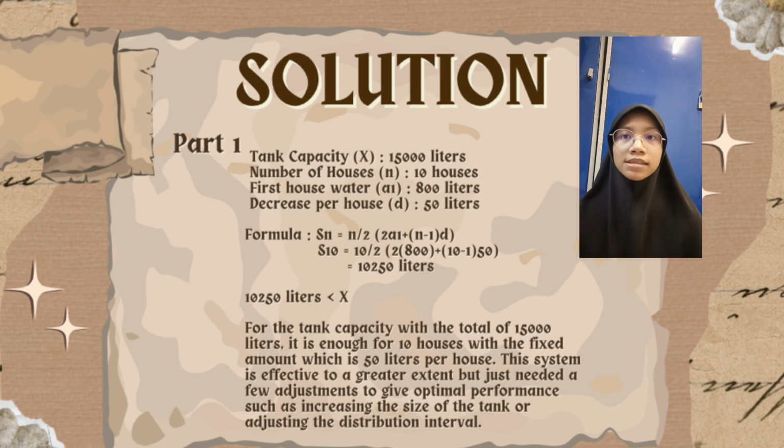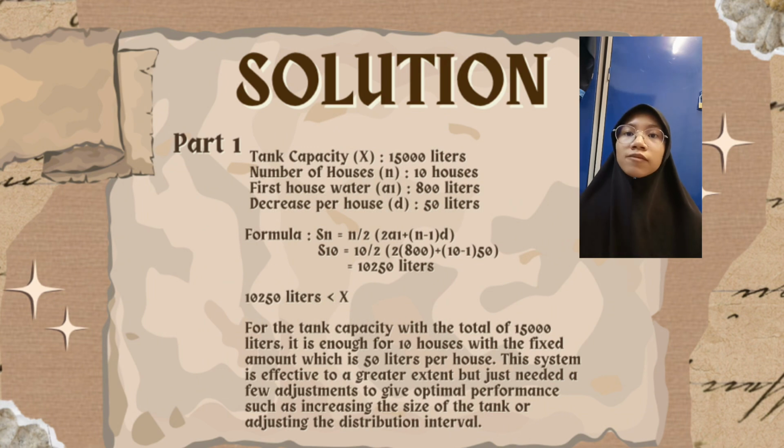We calculate S10 equals 10 over 2, open bracket, 2 times 800 plus 10 minus 1 times 50, close bracket, and we will get 10,250 liters, and that 10,250 liters is below X, which is 15,000 liters. Okay, the tank capacity of 15,000 liters is enough for 10 houses